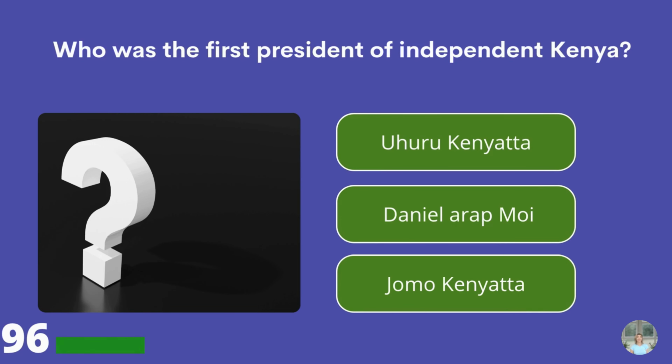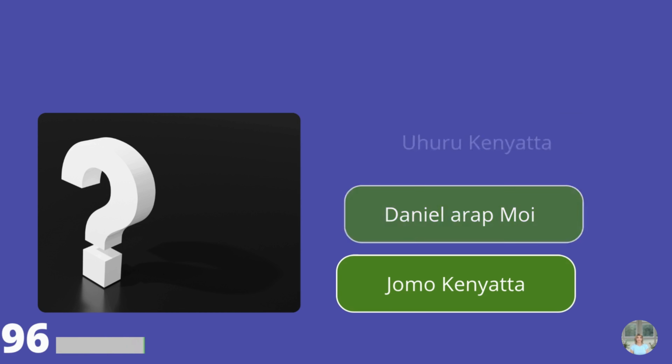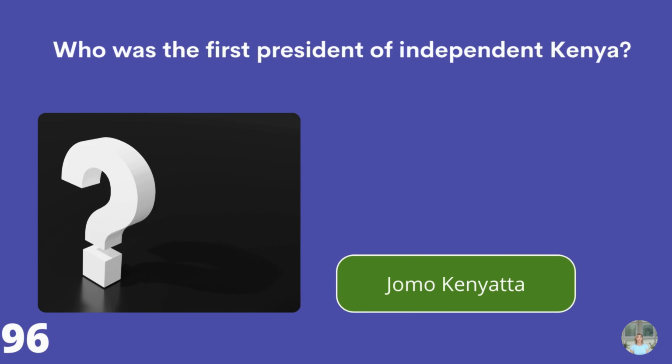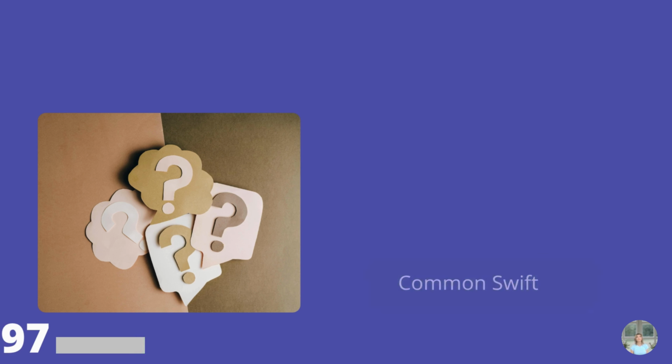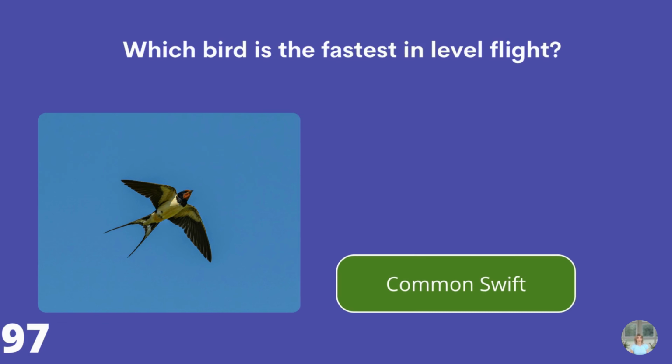Who was the first president of independent Kenya? Uhuru Kenyatta, Daniel arap Moi, or Jomo Kenyatta? Jomo Kenyatta. Which bird is the fastest in level flight? Golden eagle, the peregrine falcon, or a common swift? Common swift.